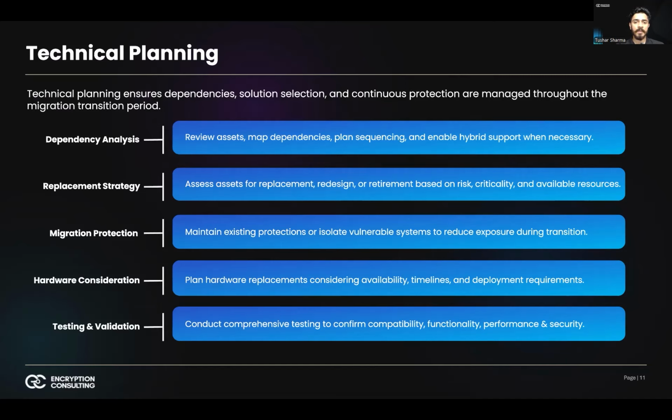Migration sequencing must be carefully designed to prevent incompatibilities. For example, upgrading a certificate authority to a post-quantum algorithm before dependent systems can validate those certificates could break authentication across the environment. In many cases, hybrid cryptographic support, where classical and post-quantum algorithms operate simultaneously, will be necessary during the transition. Hybrid certificates, dual signature models, or layered key exchange mechanisms may provide continuity while broader compatibility is achieved. Planning for hybrid deployment requires architecture foresight and interoperability testing.